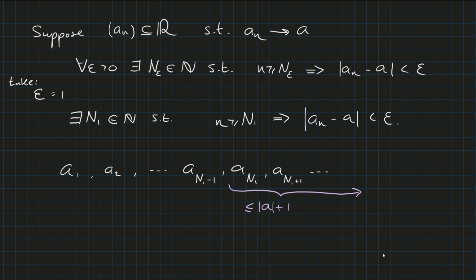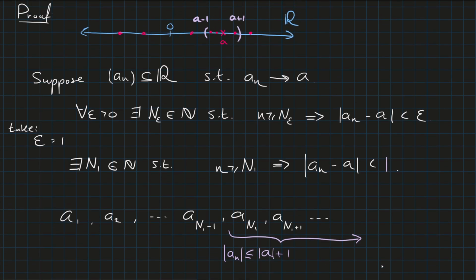Let me repeat the sentence. We took epsilon equal to 1. There exists an N_1 in N such that n being greater than N_1 implies the distance a_n is from a is strictly less than 1.